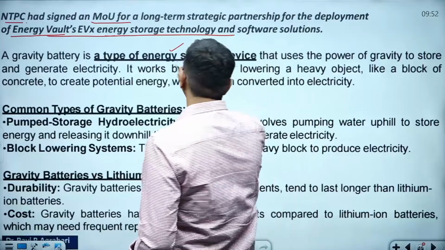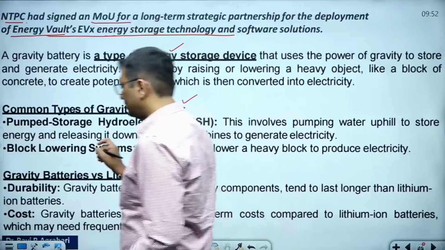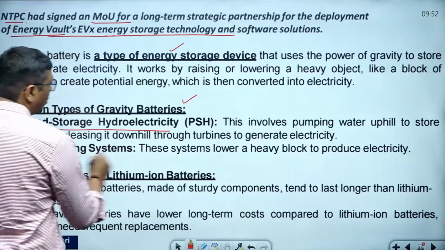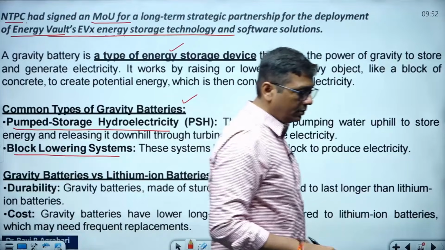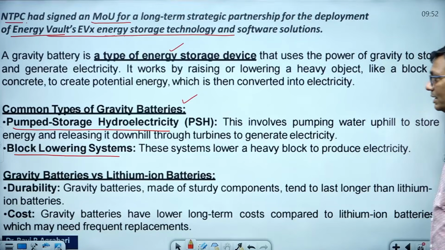It is a type of energy storage device. There are so many types of gravity battery, like pumped storage hydroelectricity and block lowering systems. So pumped storage hydroelectricity and block lowering system here, guys.